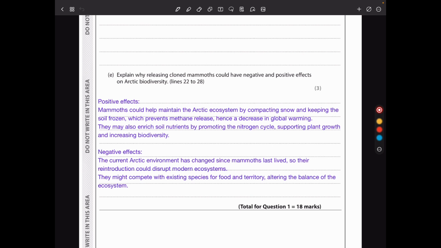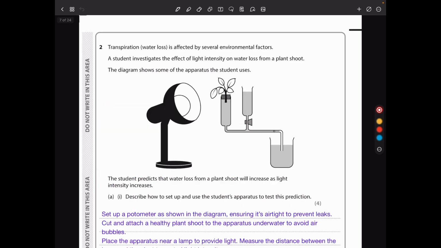They may also enrich soil nutrients by promoting the nitrogen cycle, supporting plant growth and increasing biodiversity, because the nitrogen cycle leads to formation of more proteins, of course more amino acids, more proteins, more DNA, more RNA, and so on. Then the negative effects: the current Arctic environment has changed since mammoths last lived, so their reintroduction could disrupt modern ecosystems. They might compete with existing species for food and territory, altering the balance of the ecosystem as well.